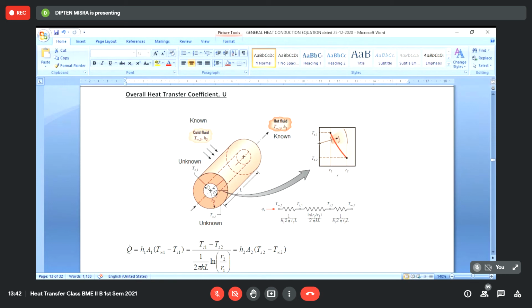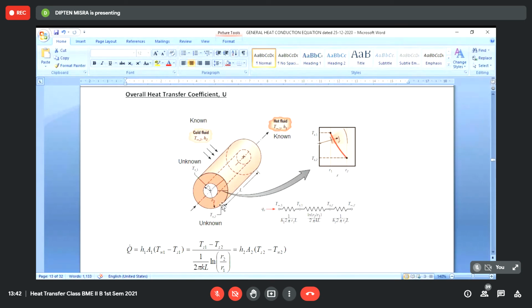So now we take a case where we do not know the surface temperature, which we have indicated as TS1. TS1 is the surface temperature corresponding to the inner radius R1, and TS2 is the surface temperature corresponding to the radius at the outer surface given by R2.